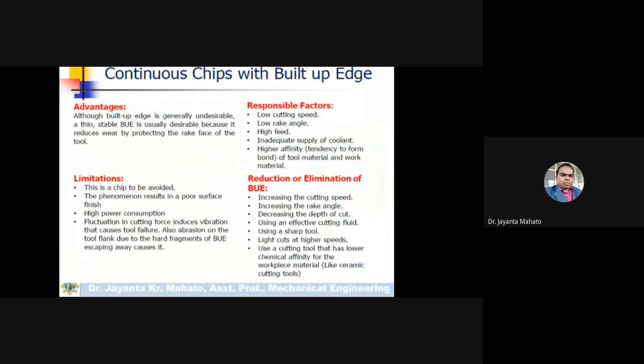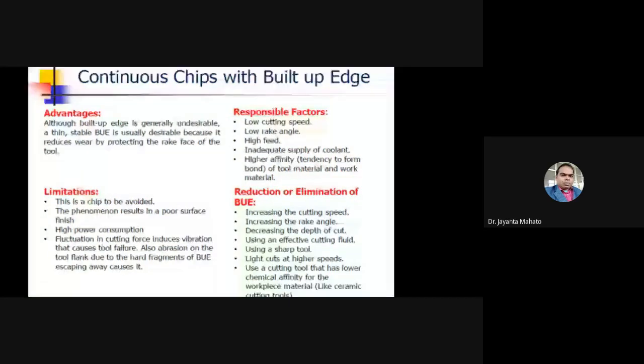Now, what are the responsible factors for this continuous formation? Here: low cutting speed, low rake angle, and high feed. Cutting speed is low, but you are using a high feed. Inadequate supply of coolant, means you are not supplying sufficient coolant.